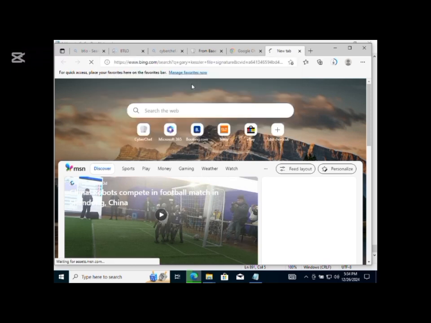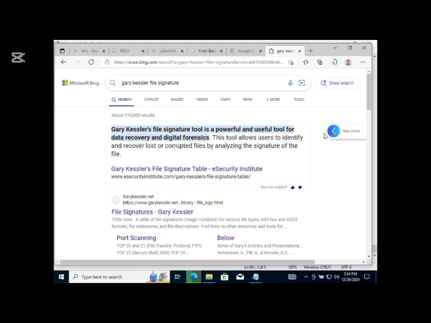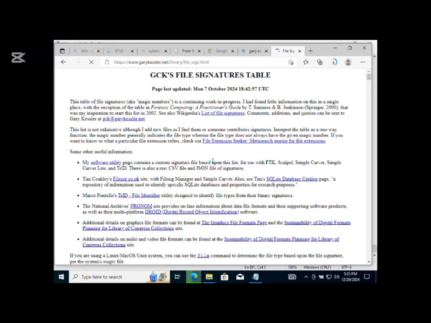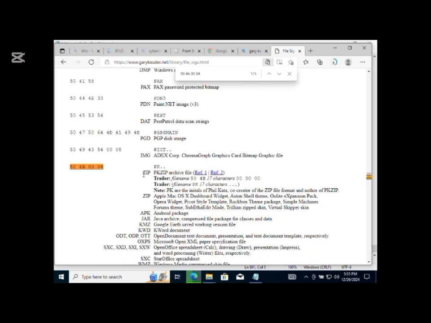Once we've clicked on it, it will take us to the Gary Kessler file signature. So we'll click on that one that has .NET. That is where we are going to. This is the Gary Kessler's file signature table. So we'll press Ctrl F and paste it there. As you can see, this is a zip file.